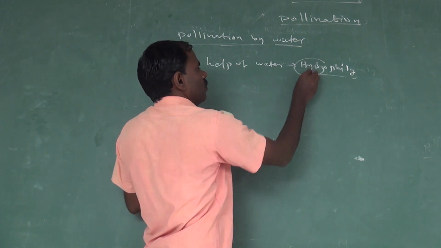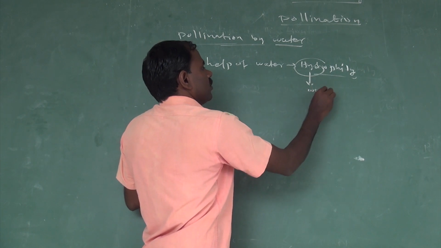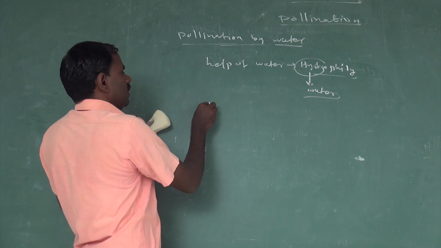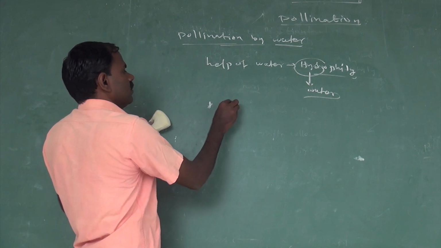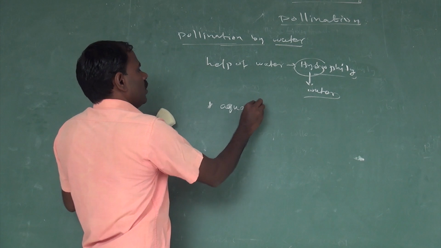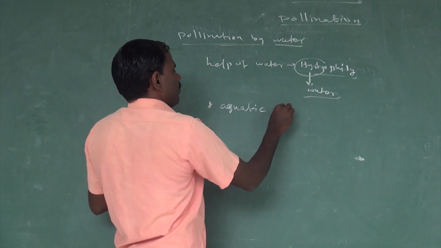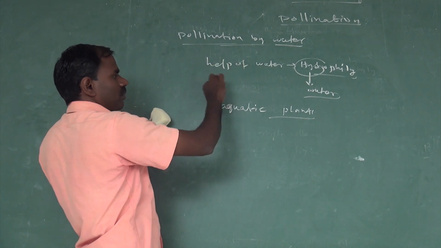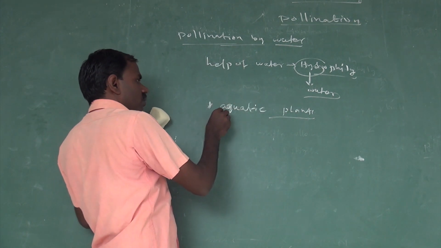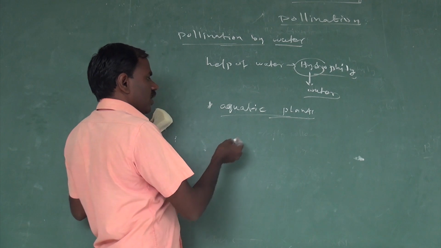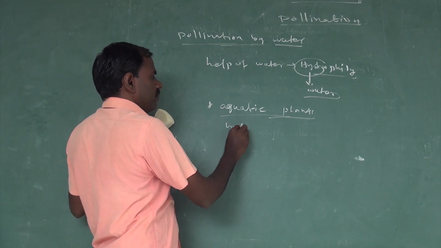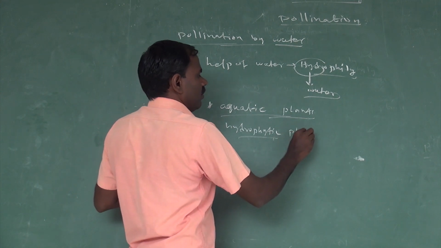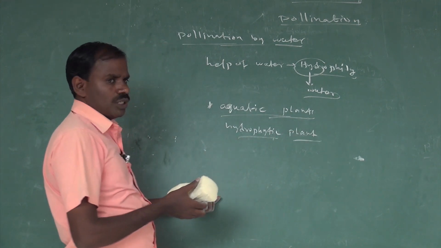Cross pollination that takes place by water, with the help of water, is called hydrophily. Hydro refers to water. It involves only aquatic plants, transferring pollen grain to the stigma of different flowers. Hydrophytic plants are involved in transferring pollen grain from anther to stigma.